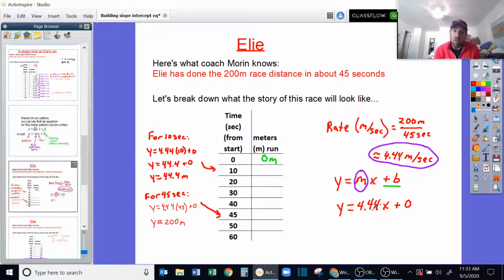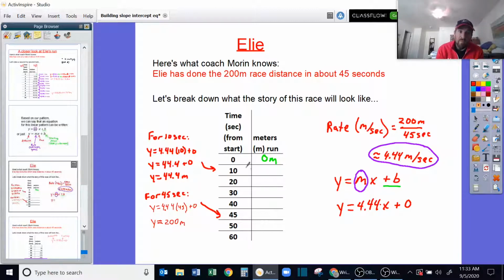So if I wanted to jump to, say, 10 seconds, I would substitute 10 here, because that's how many of those 4.44 steps I would take. You can see the calculation here: 4.44 times 10, that's 44.4. Don't forget to add our starting value.